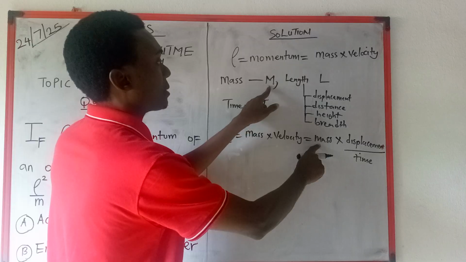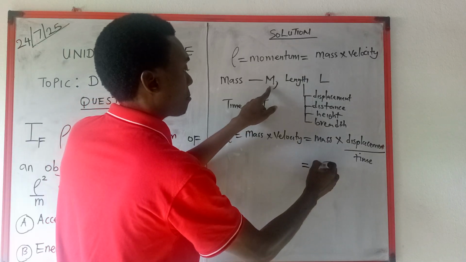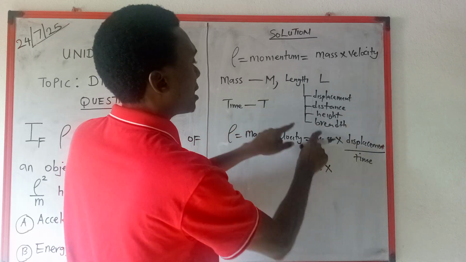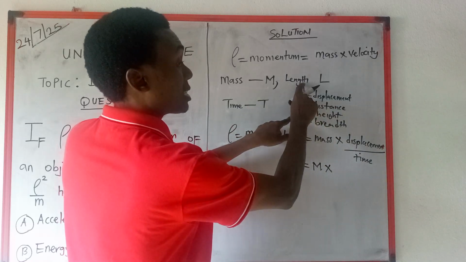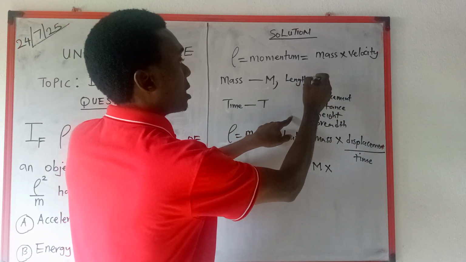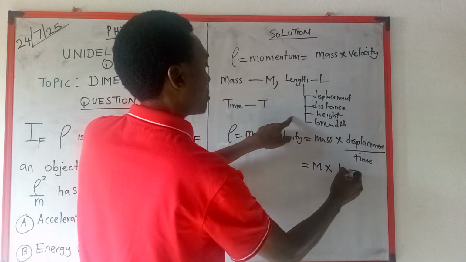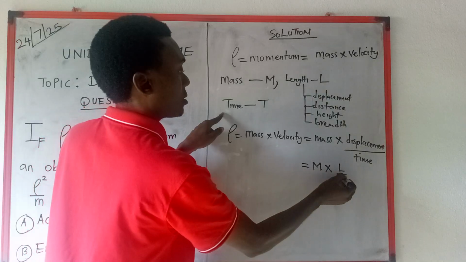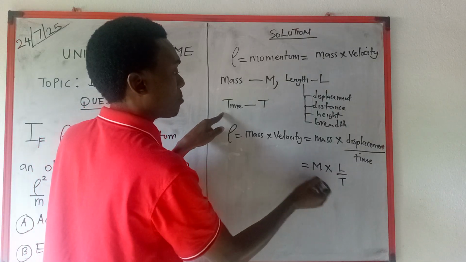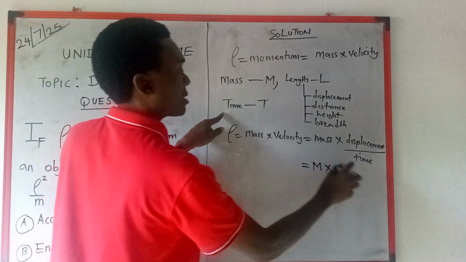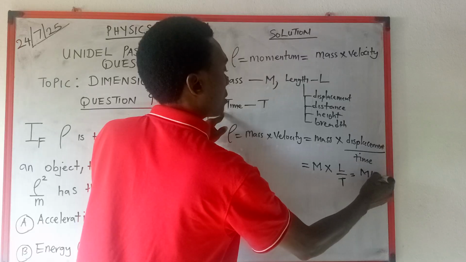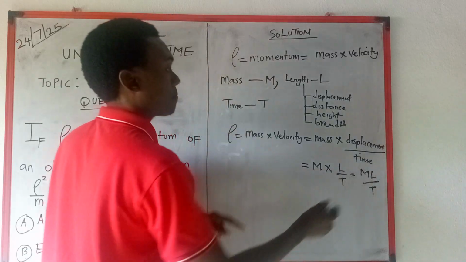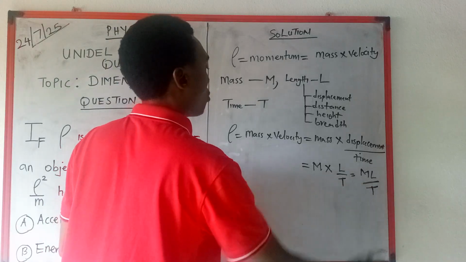Capital M. What is the dimension for displacement? I say it's the same as length, so the dimension is L. What is the dimension for time? Capital T. So once you multiply, M times L, ML over T. So this is the dimension for momentum.